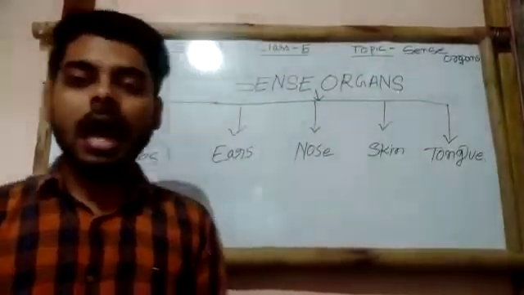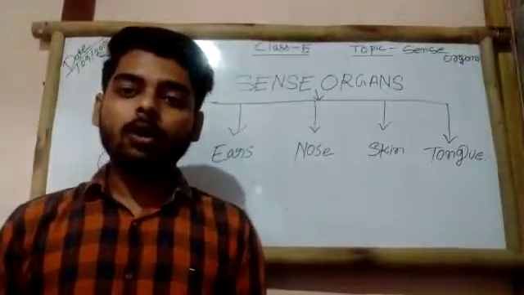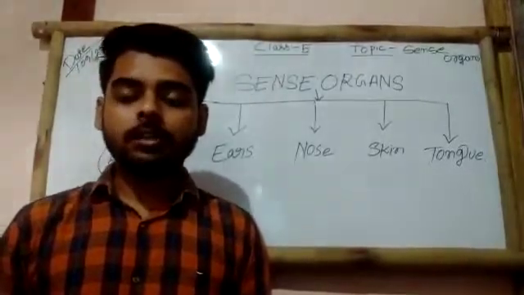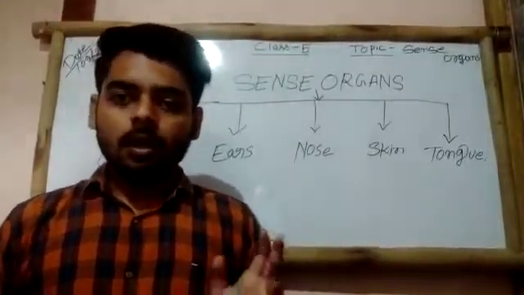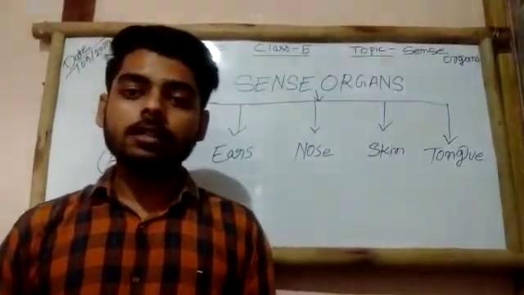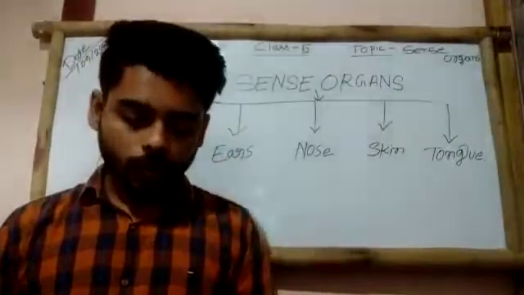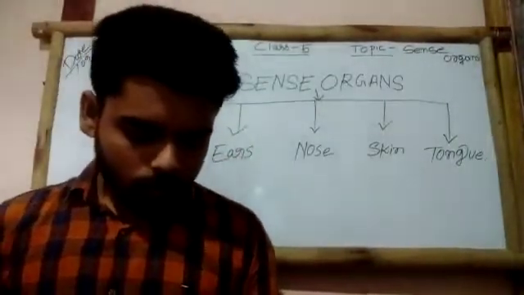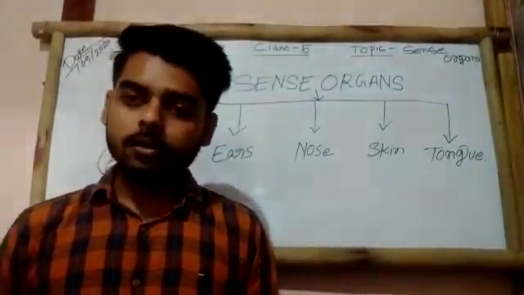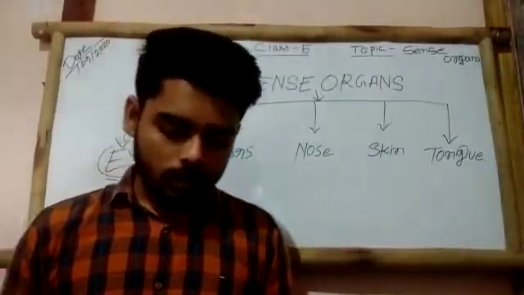So now students, eyes are an important sense organ of our body. Each eyeball is held in a bony socket, and eyes are the organs of sight.